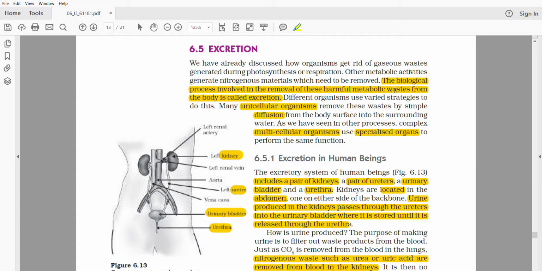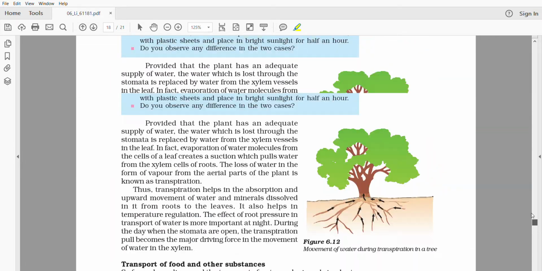So let's see what the definition is. It is the biological process involved in the removal of harmful metabolic wastes from the body, and that is called excretion. So what are metabolic wastes? That we must know. Let's go back to respiration.